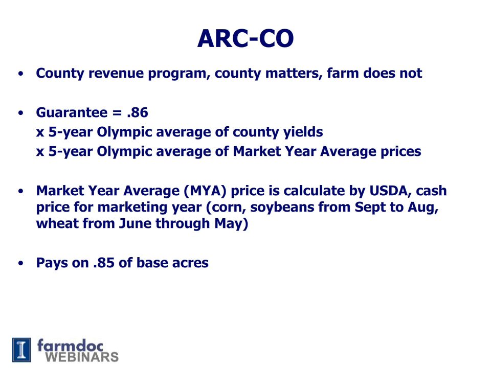ARC will pay on 85% of a crop's base acres, so if there's 100 acres of wheat on a farm and there's a $10 payment on that, there will be a $10 payment on 100 times 0.85 acres, or 85 acres. ARC will again pay based on base acres, not on planted acres, so it doesn't matter what is planted on a farm as far as what ARC County pays. If you choose ARC County, you will not be eligible for the supplemental coverage option. Again, this will be covered in more detail in step 6.